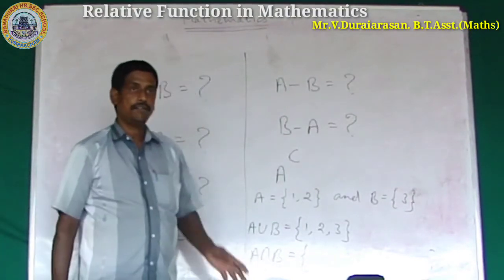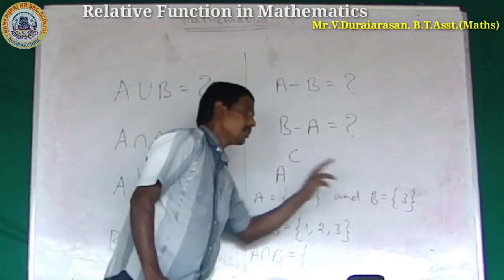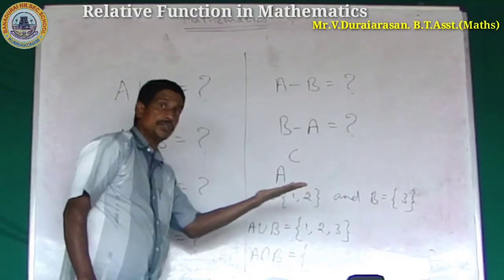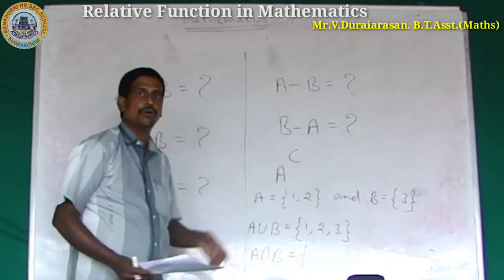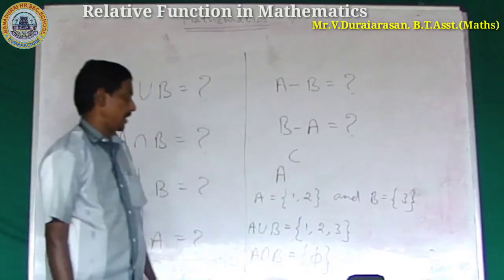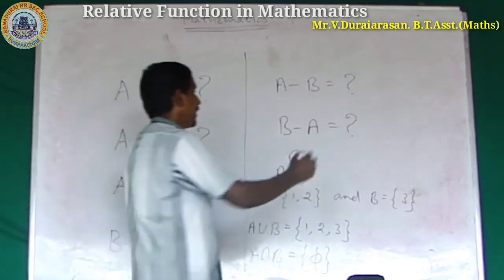What is the meaning of intersection? Are any common elements there? Same elements? No. So it is the empty set. A intersection B equal to empty. Right? Next.